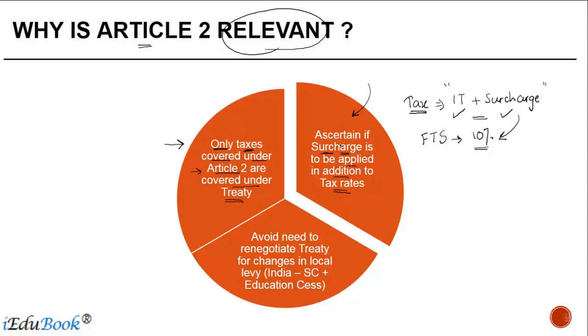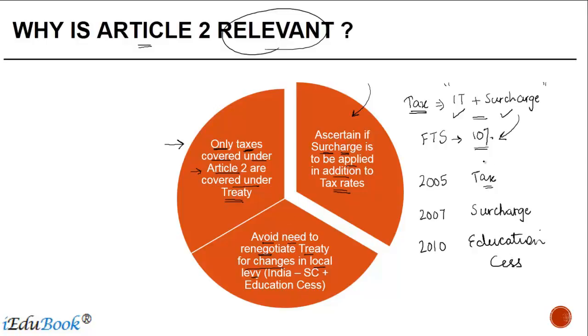The third one is it avoids the need to renegotiate treaty for changes in local levies. Now think of a situation where India, or any country for that matter, to start with in 2005 had only income taxes. In 2007, it levied income tax, but it said that this is a surcharge I am levying. In 2010, it applied an education cess, right?